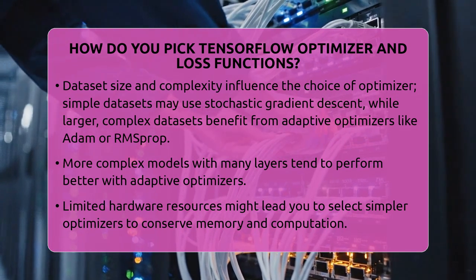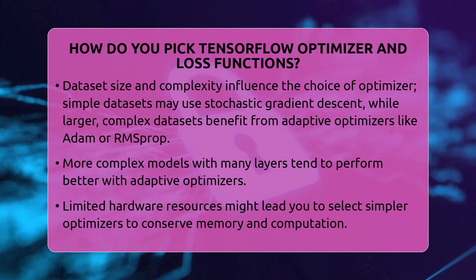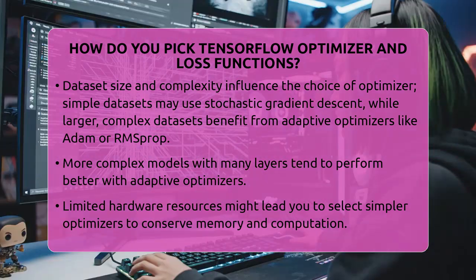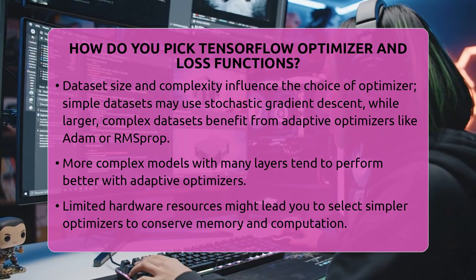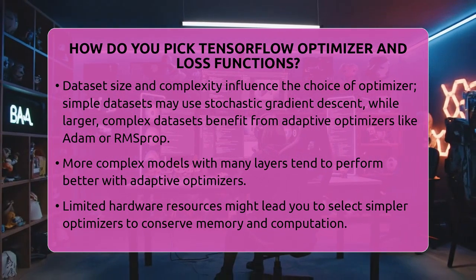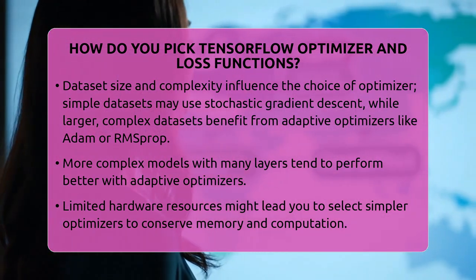Think about your model's architecture. More complex models with many layers and parameters often benefit from adaptive optimizers that handle varying gradient patterns. Simpler models with fewer parameters might perform just fine with stochastic gradient descent, especially if you're aiming for quick results.